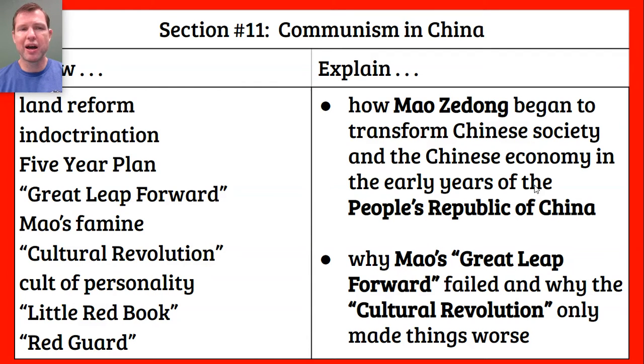And here you'll learn about indoctrination, Mao's 5-year plan, which begins with land reform. And then I hope you'll be able to explain why Mao's Great Leap Forward failed and why the Cultural Revolution only made things worse. So here you'll learn about the Great Leap Forward and the famine that it caused. You'll hear about the Cultural Revolution, Mao's cult of personality, the Little Red Book, and the Red Guard.